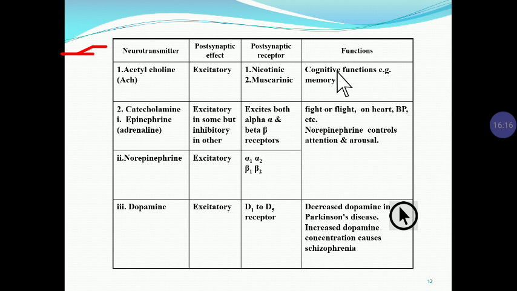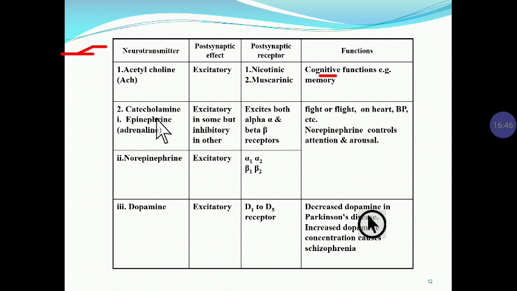In Alzheimer's disease there is a decrease in acetylcholine, hence it is called cognitive function or memory. Hence you have to give a drug which increases the level of acetylcholine in Alzheimer's disease.